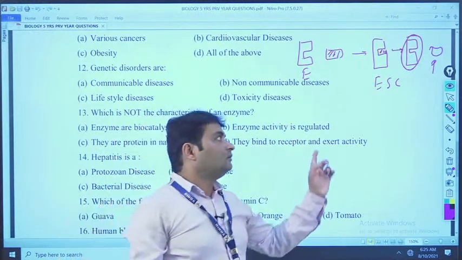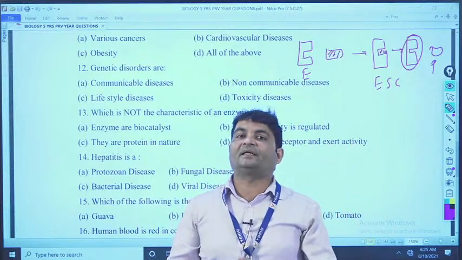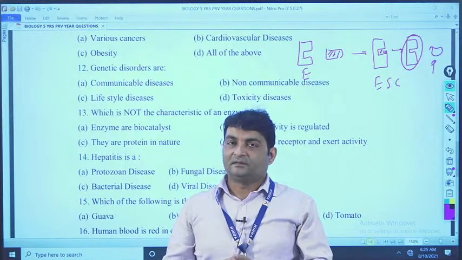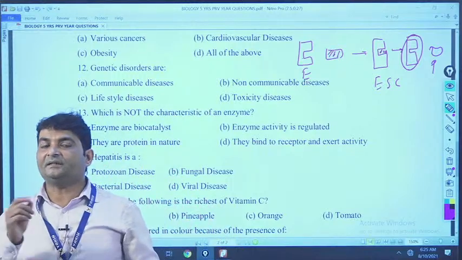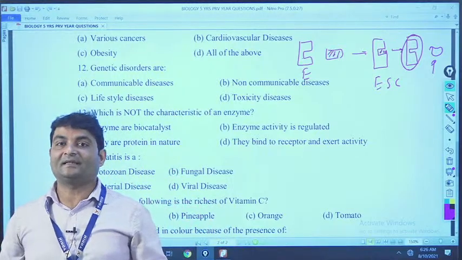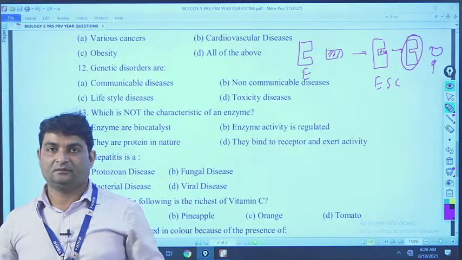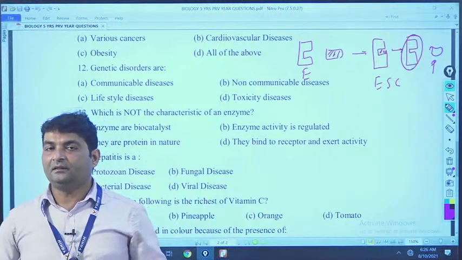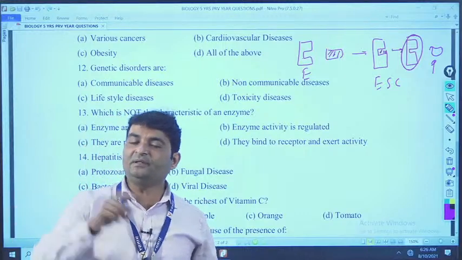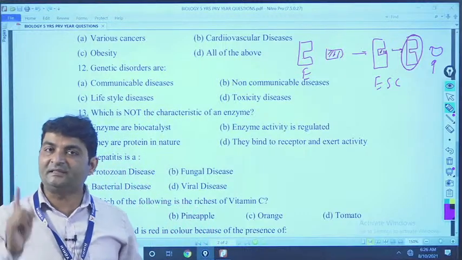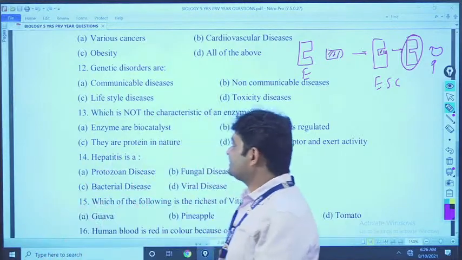Clear? Now, in the non-living world, meaning in chemical reactions taking place inside the laboratory, the chemical reaction is also increased by another substance that is called a catalyst. A catalyst also increases the chemical reaction, but in the non-living world. An enzyme also increases the chemical reaction, meaning it acts as a catalyst, but is present in living organisms. Living organism means what? Bio, so enzymes are also called biocatalysts. Clear? Now come to the options.